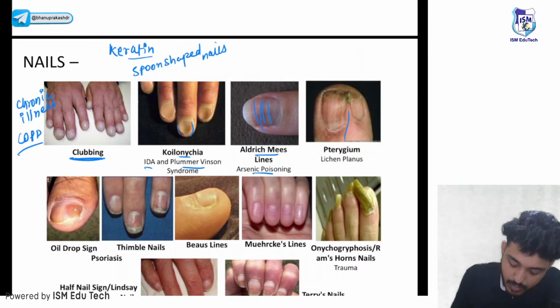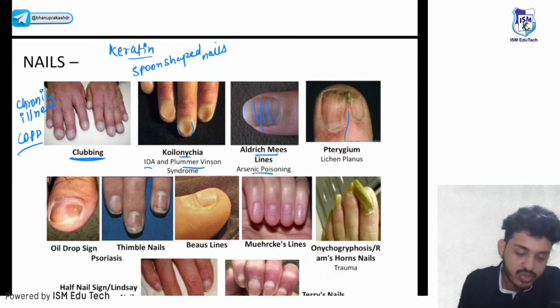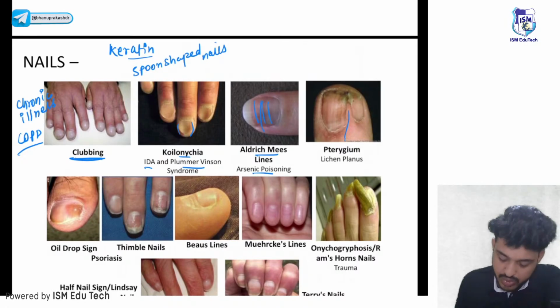Thimble nails are the most common feature of psoriasis, while oil drop sign, look here, this is the oil drop sign. This is the most characteristic feature of psoriasis, right? Moving on to next.